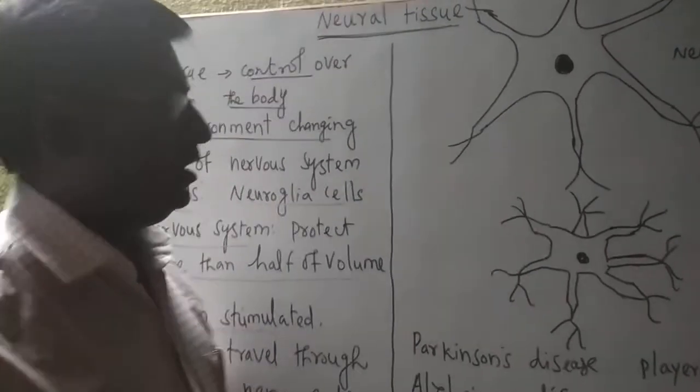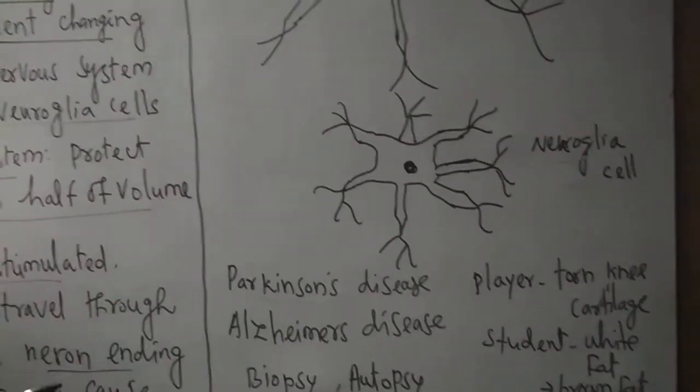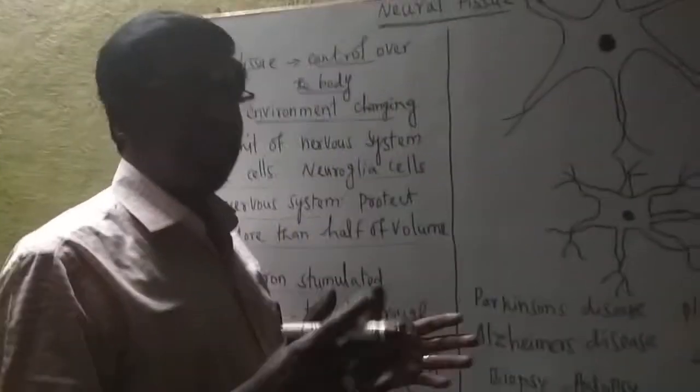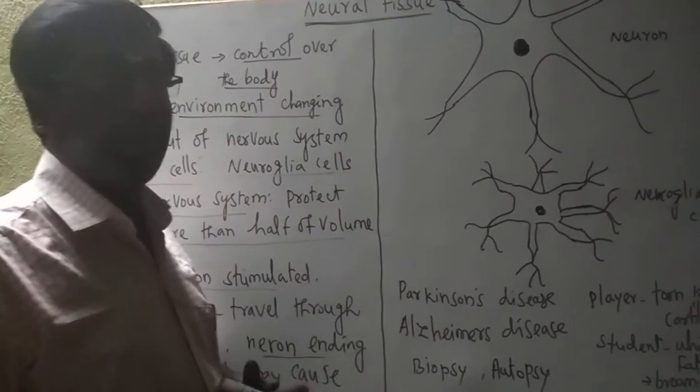Okay, students, let us see some diseases. The first disease is called Parkinson's disease. The disease means degeneration of the nerve cells. That means nerve cells are destroyed. So what happens? The movement of the body is affected, and there are tremors. Tremors means shaking, that will happen.